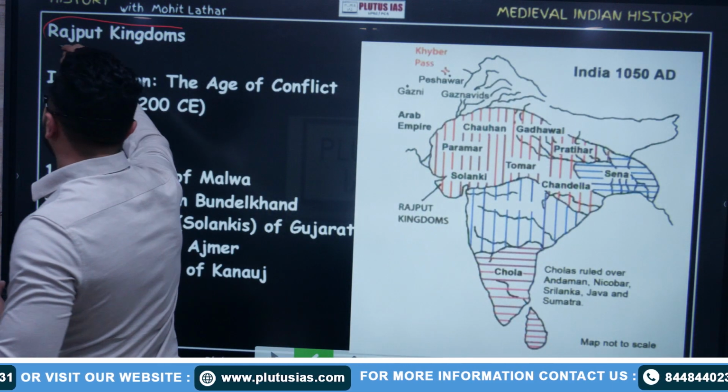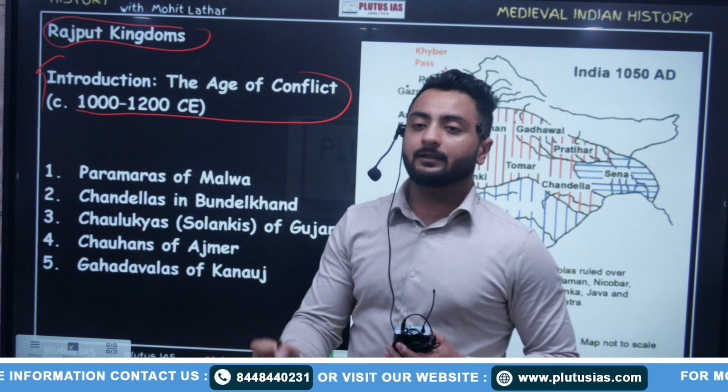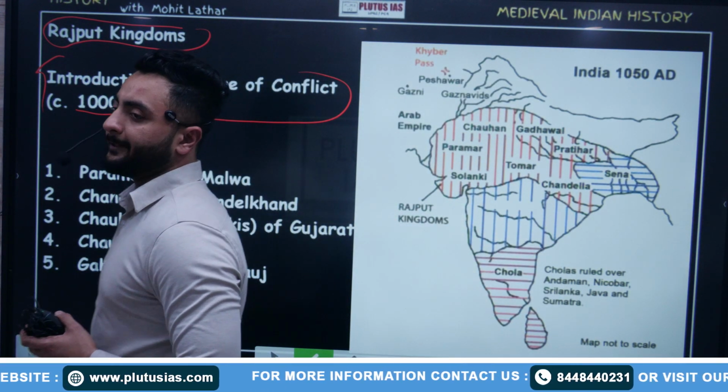So first of all, the Rajput kingdoms. Write down: introduction, age of conflict, 900 or 1000 to 1200 AD.